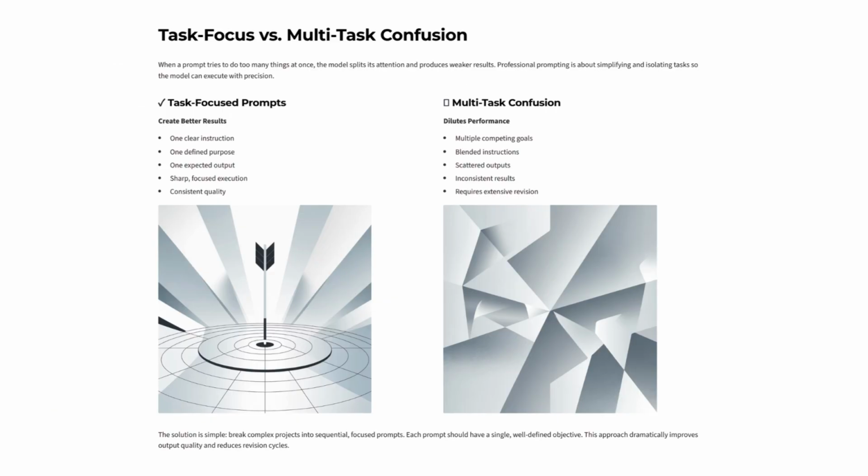When a prompt attempts to do too many things at once, the model splits its attention and the quality of the output drops. Professional prompting focuses on isolating tasks so the model can execute with precision. Task-focused prompts deliver one clear instruction, one purpose, and one expected output. They consistently outperform prompts that try to blend multiple goals. The solution is simple. Break complex projects into sequential, focused prompts. This approach dramatically improves output quality and reduces the amount of revision required.